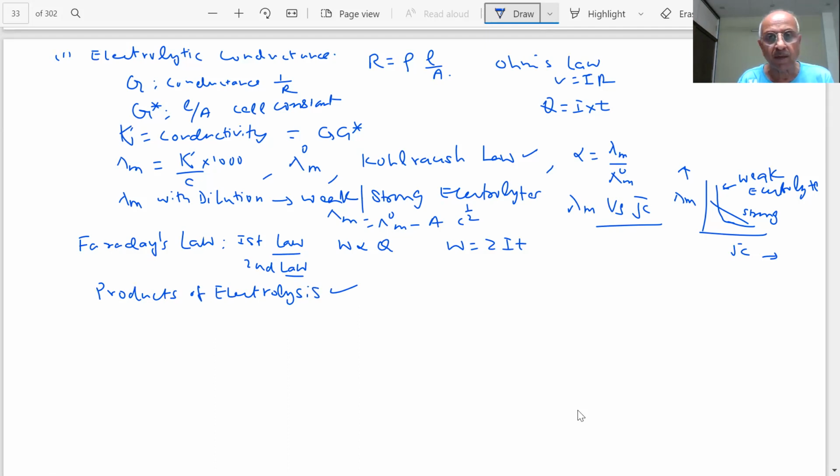Because this is very important, you have water also inside. Water can be oxidized or reduced. Students, all these reactions take place.